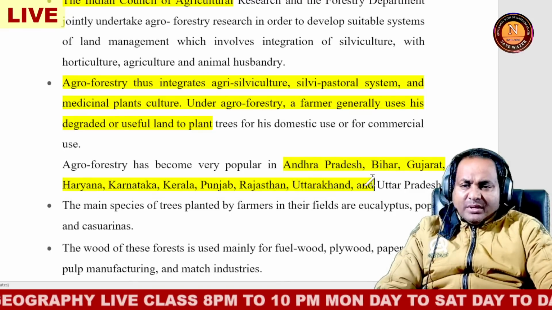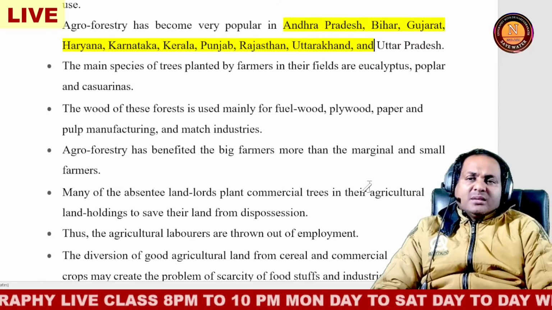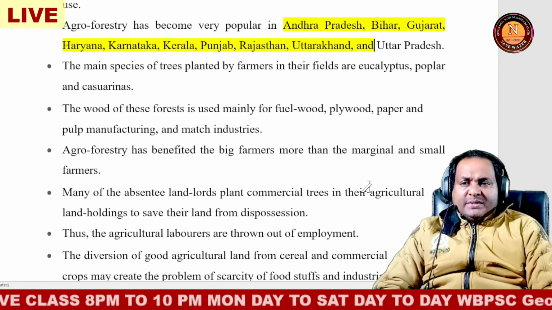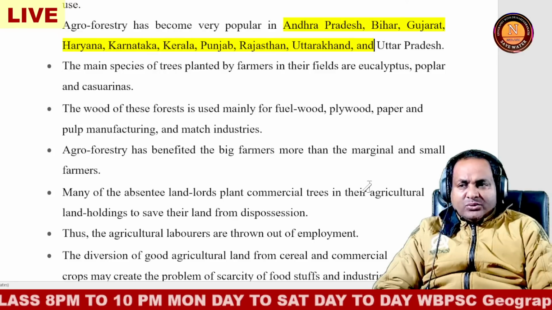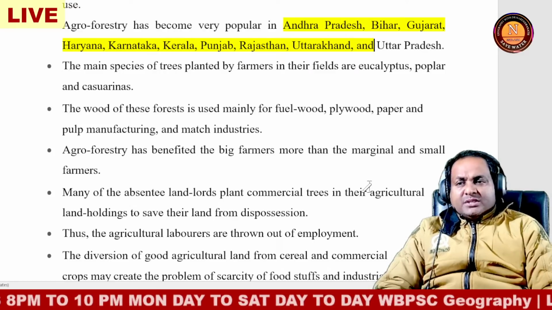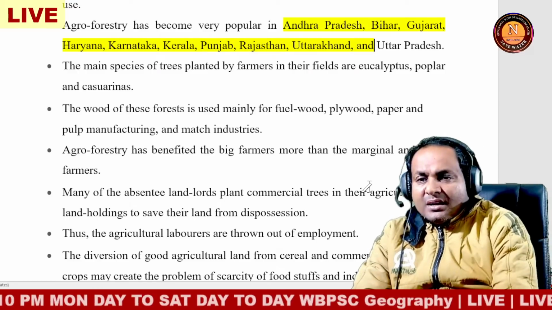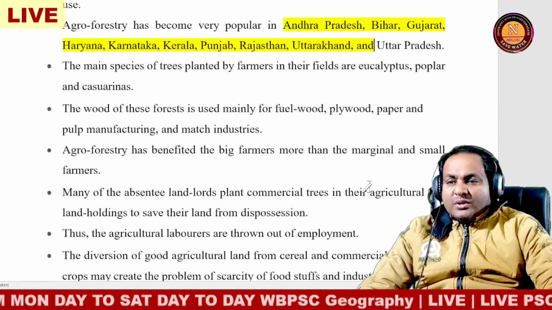Agroforestry is very popular in some states: Andhra Pradesh, Bihar, Gujarat, Haryana, Karnataka, Kerala, Punjab, Rajasthan and Uttarakhand, and the main species of trees planted by the farmers in the field are also very important.